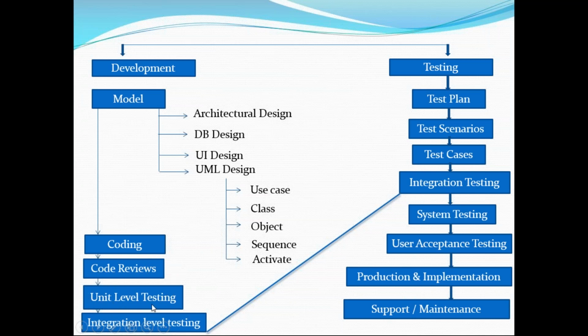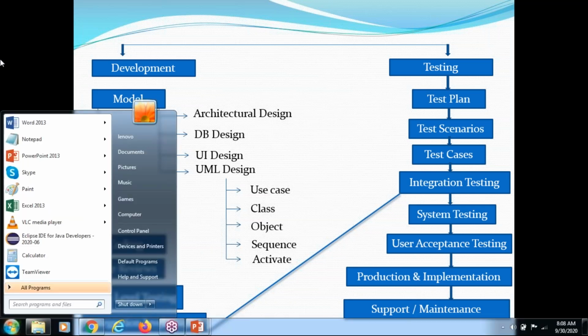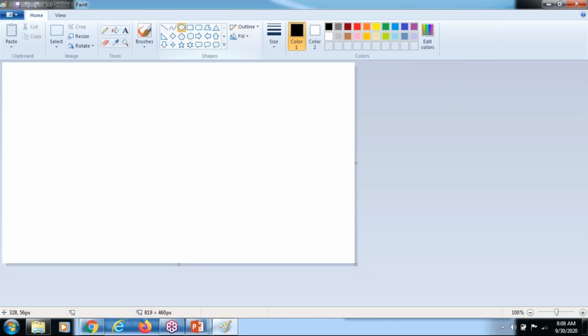Unit level testing is nothing but white box testing. Once the white box testing is done, then they will go for integration level testing. So here the development process is completely done. Is it clear? Sir, what does integration level testing mean? Integration means combining two or three modules and checking the data flow between the modules. We will discuss this later, but I will give you an example.